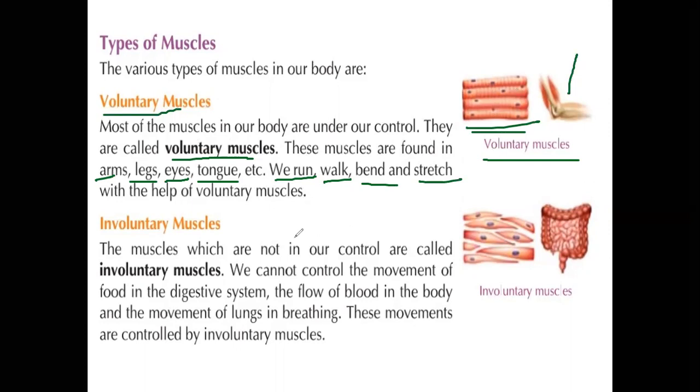The second type of muscles are the involuntary muscles. These muscles are not in our control, so we are unable to move them. That is why they are the involuntary muscles. We cannot control actions like the digestive system. We cannot stop digestion. We cannot control the muscles involved in digestion.